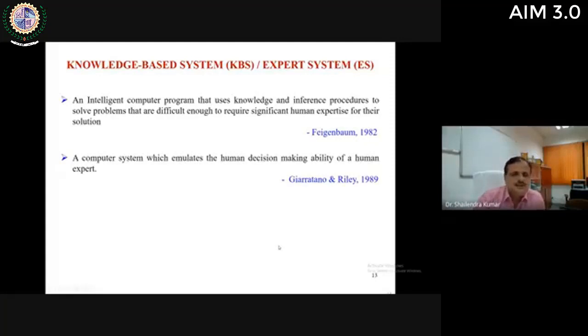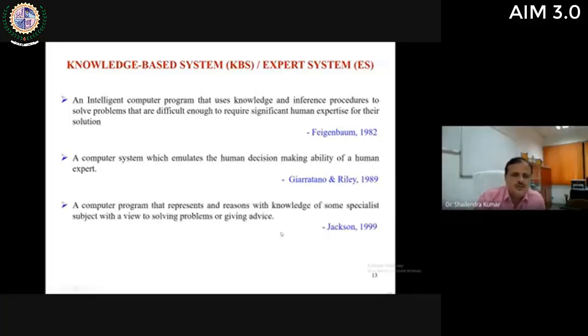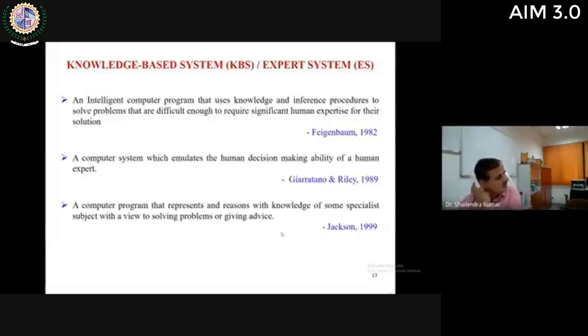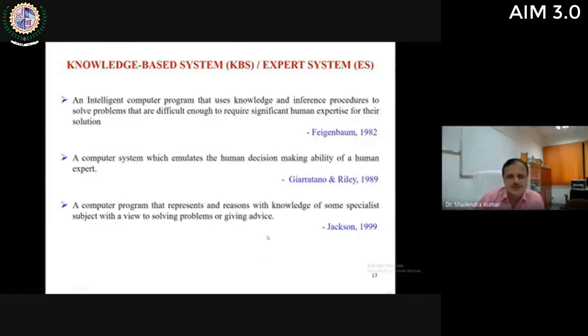Another definition is that it is a computer system which emulates the decision-making ability of a human expert. It is a computer program that represents and reasons with knowledge of some specialist subject with a view to solving problems or giving advice. So these are some definitions of KBS or expert system. Most of the systems are based on production rules with an if-then structure. If means some conditions are there, and then means some actions are to be taken.